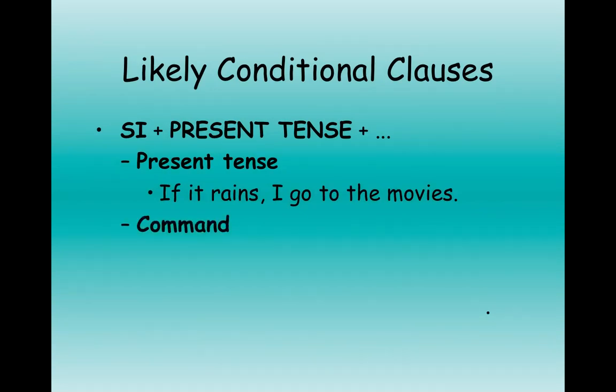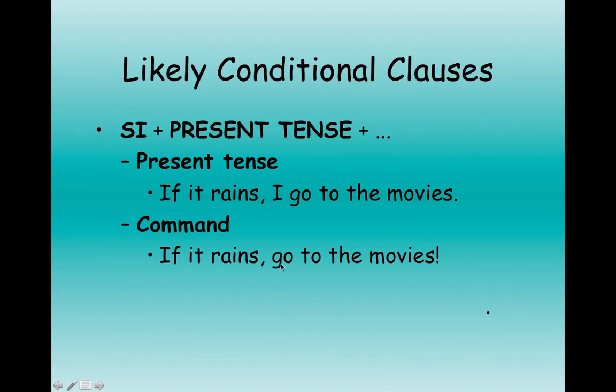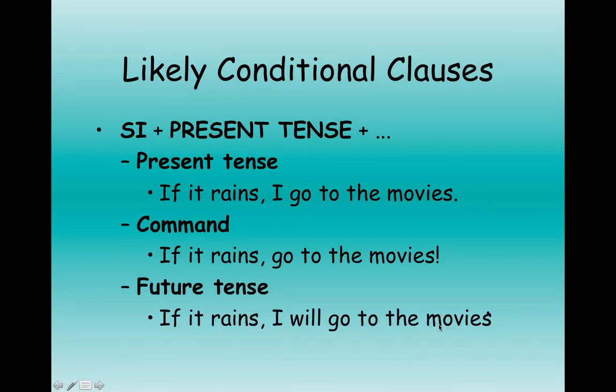Sometimes you'll see si plus the present followed by a command. Like if it rains, go to the movies. Go here, this is the command. All right. The third thing you might see is the future. So for example, if it rains, I will go to the movies. So those are likely conditions because it's pretty likely that it rains.